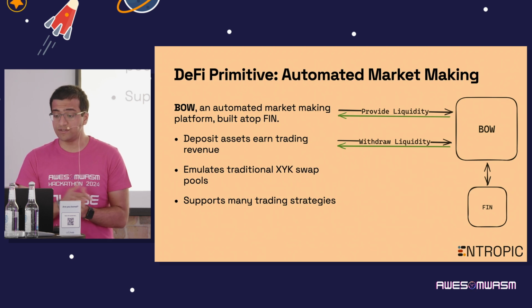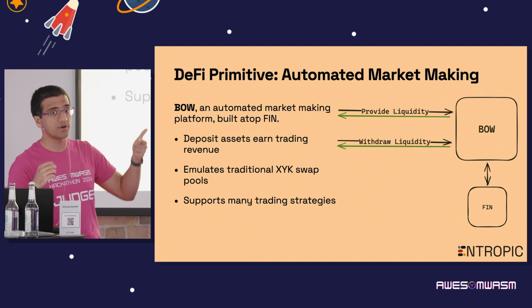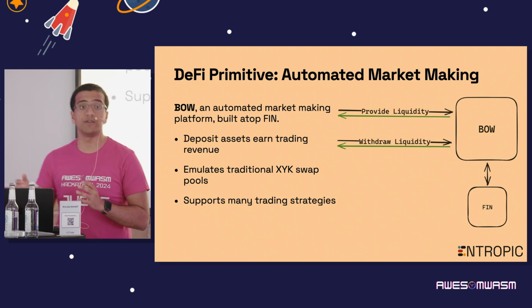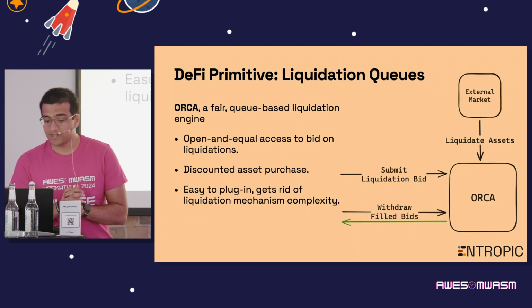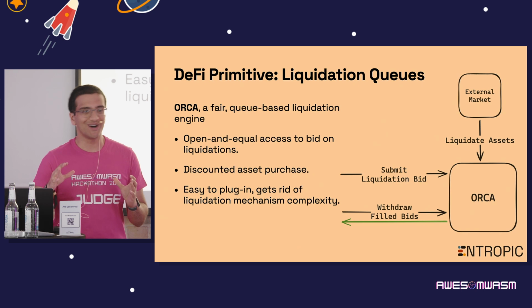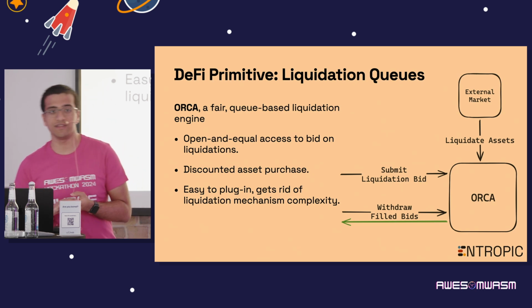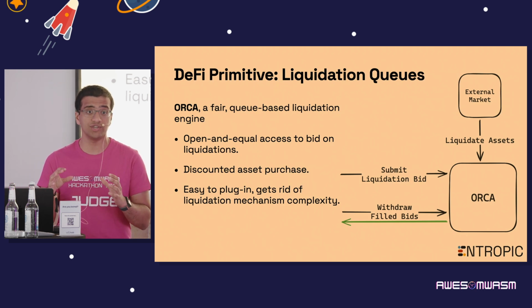And we'll see later that because we have this very simple interface for just providing liquidity and withdrawing liquidity, we can actually build even more applications that utilize Fin indirectly via Bo. And then the original Kujira protocol was Orca. This existed way back in the Terra days. And Orca is a fair queue-based liquidation engine.